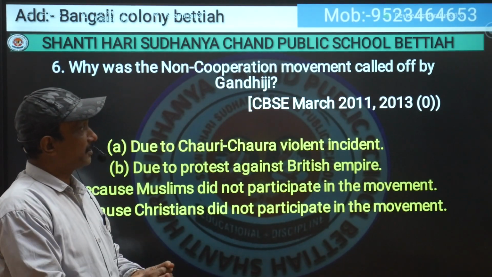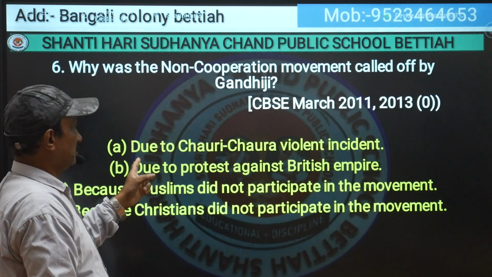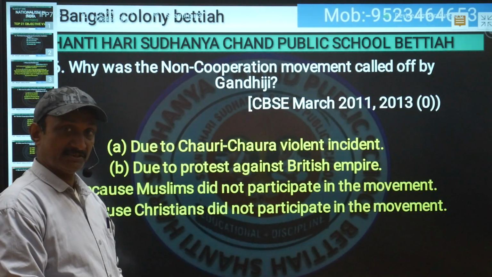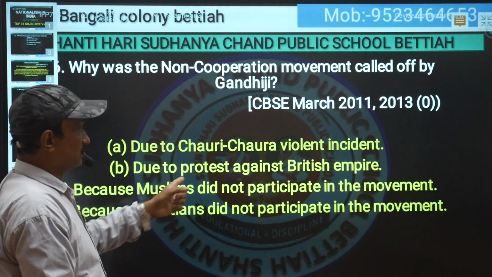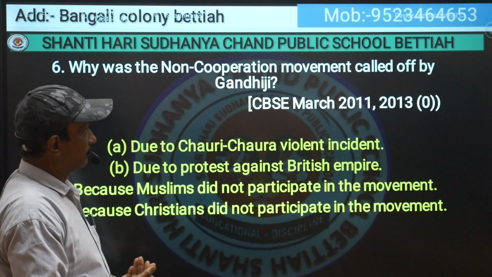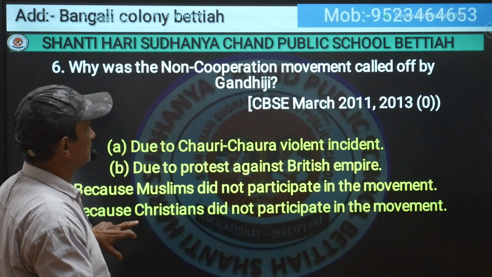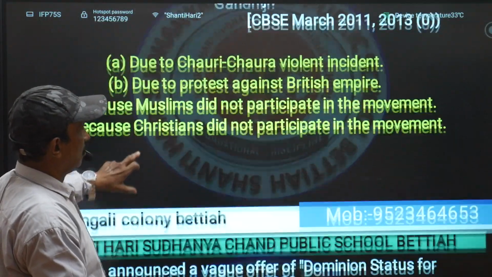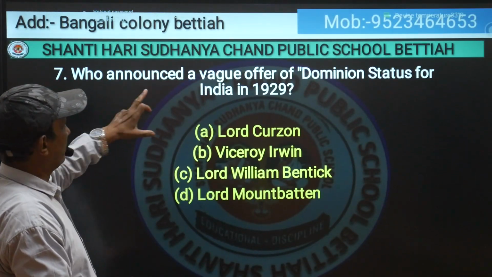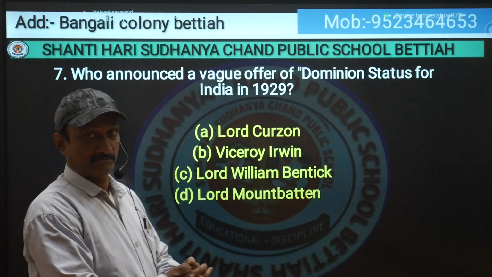Why was the Non-Cooperation Movement called off by Gandhiji? Due to the Chauri Chaura violent incident, Gandhiji called off the Non-Cooperation Movement in 1922. Now the next objective is, who announced the vague offer for dominion status for India in 1929?